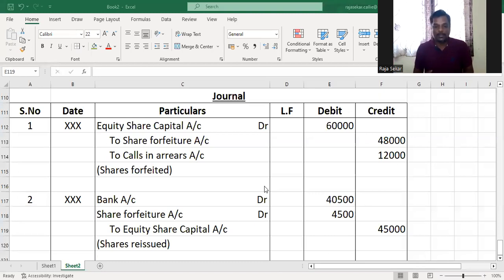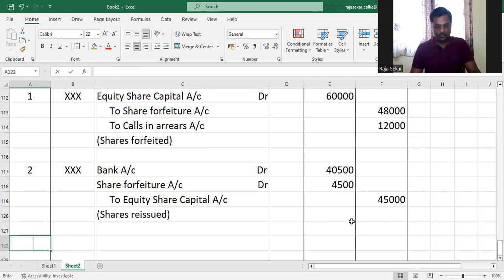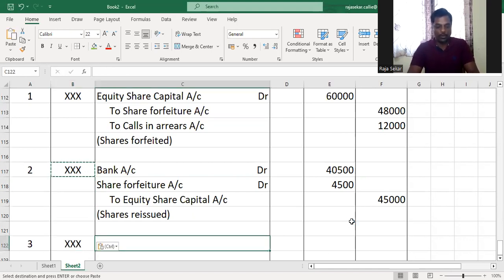Alright, so we're back. So the shares were reissued for rupees 45,000, for rupees 40,500 as fully paid up. So the 4,500 is the loss on reissue. But this loss on reissue is what, my dear children? It is a loss on the partial reissue. So we cannot directly do the third journal entry without doing the working note.